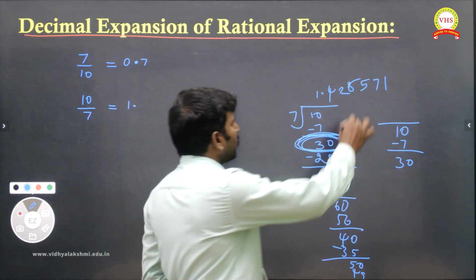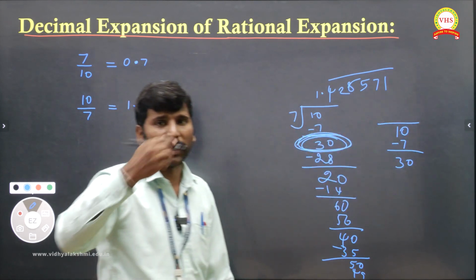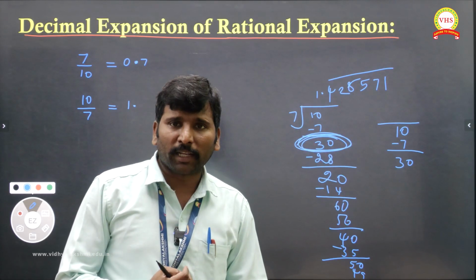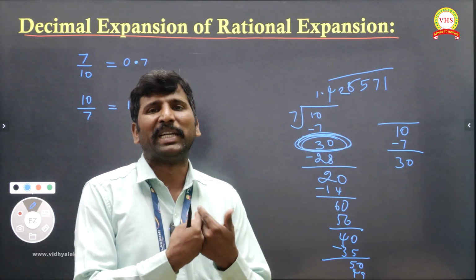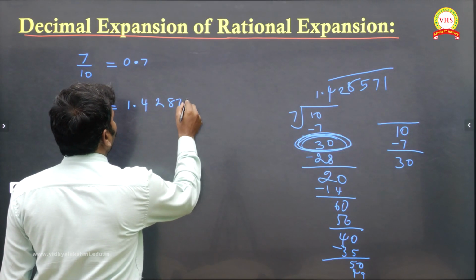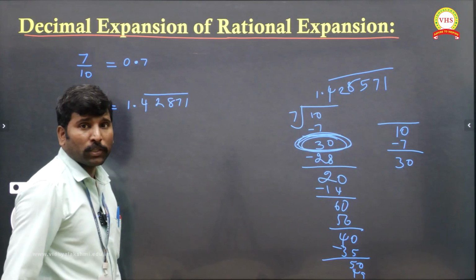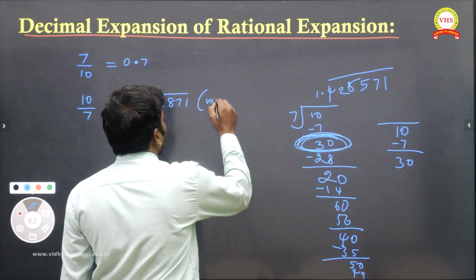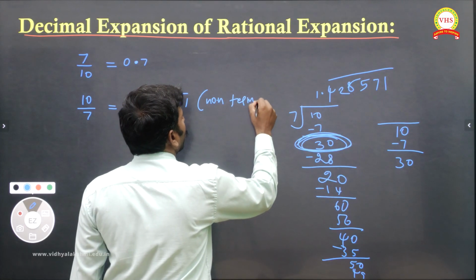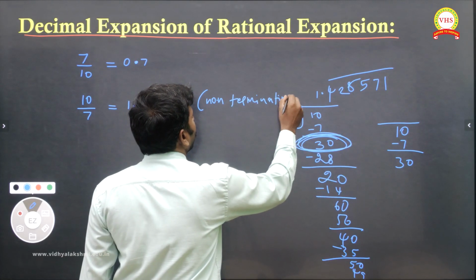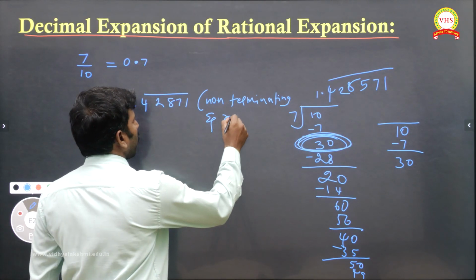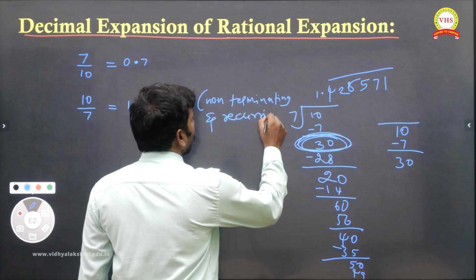So no end. It's going on. It's repeating again and again. So it's non-terminating but recurring, which means repeating. That 4, 2, 8, 5, 7, 1 again will be coming. So this is non-terminating and repeating or recurring. You can write repeating or recurring.